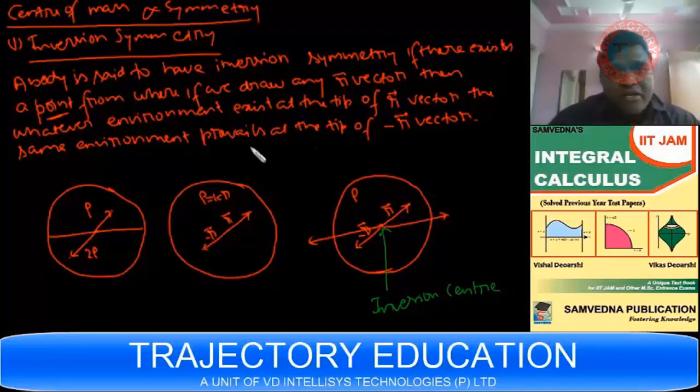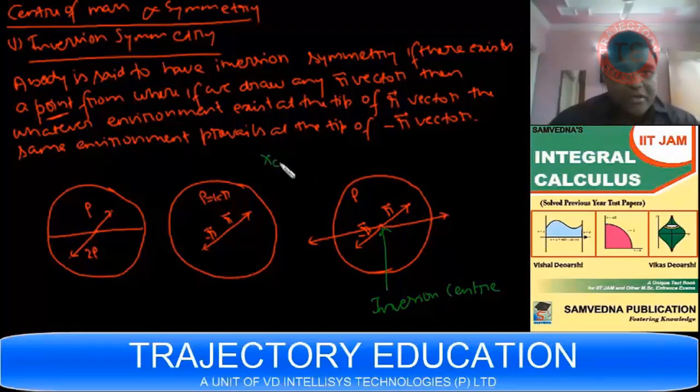So if a body is having inversion symmetry, then the center of mass will lie at the inversion center itself. Alright. You can guess the reason why it is so.